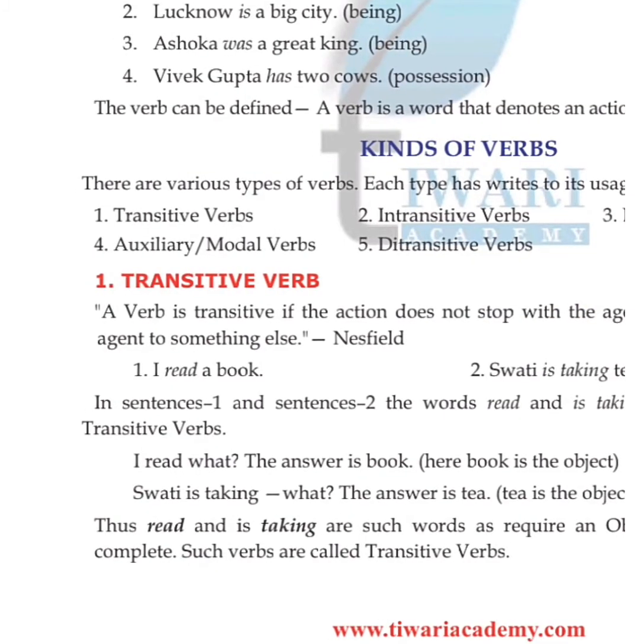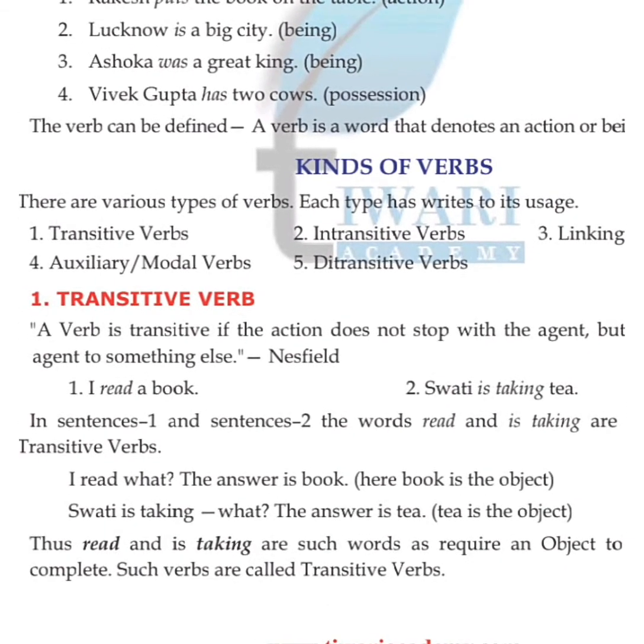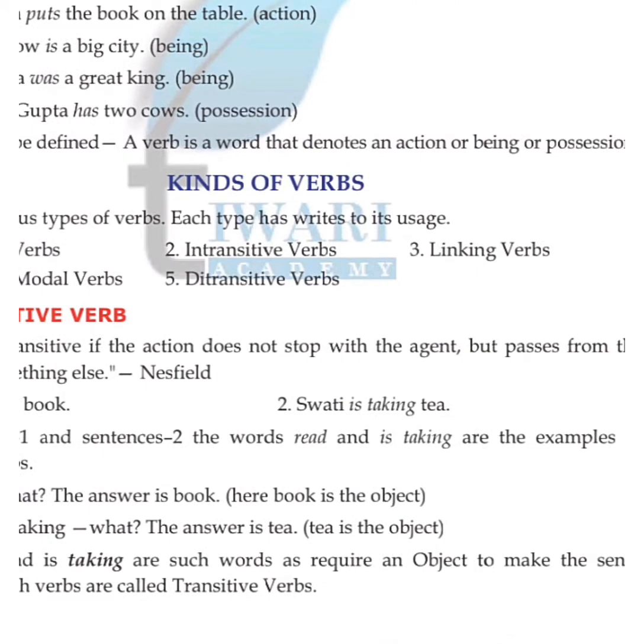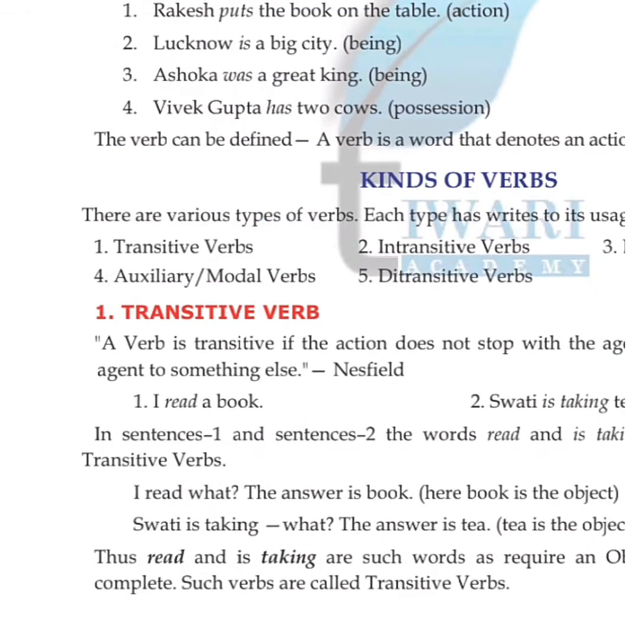Such verbs are called transitive. इसी verb को क्या बोलते हैं? Transitive verb बोलते हैं. जैसे read and is taking, such words as require an object to make the sense. Object क्या करता है? इसका sense बनाता है. ठीक है.